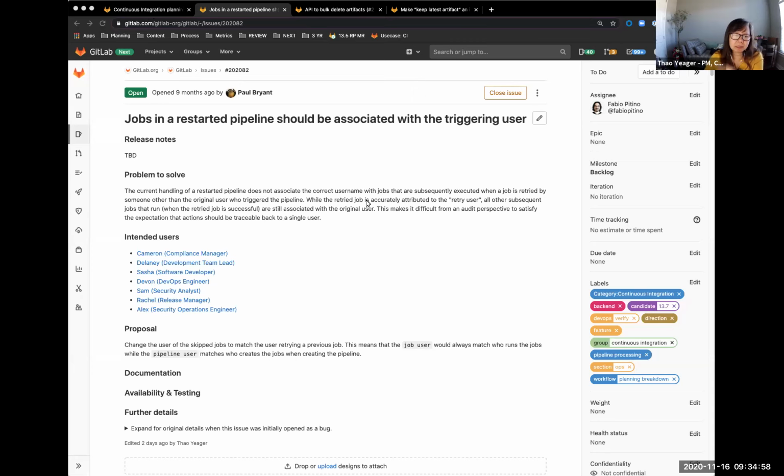So what I'm going to do is talk you through a couple of issues I have. The first one is displayed here, and then I'm going to pass it over to Vitika to talk through one that has a specific design element that she contributed on.